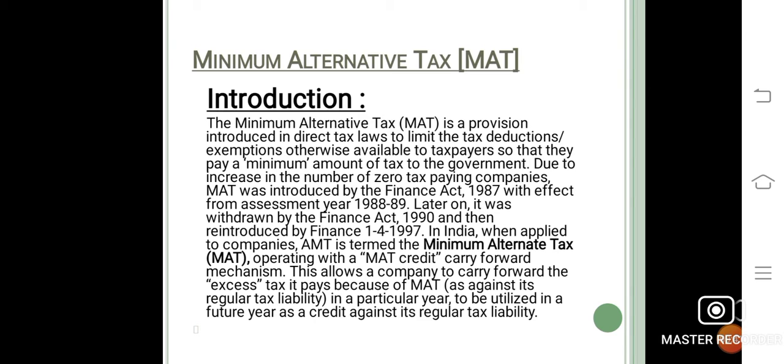MAT is a tax levied under Section 115JB of the Income Tax Act 1961. It was first introduced by the Finance Act 1987 and made effective from assessment year 1988-89. Later, it was withdrawn by the Finance Act 1990 but reintroduced again from 1st April 1997.